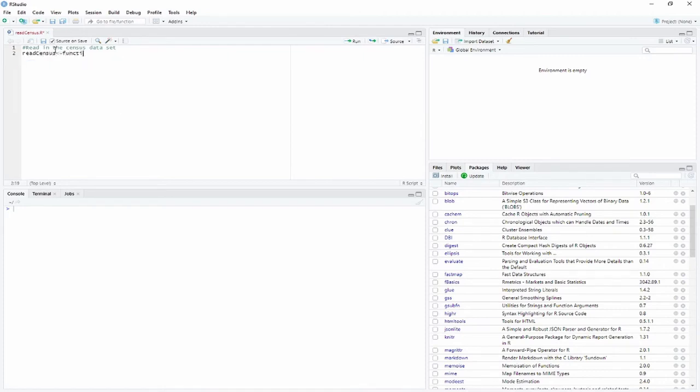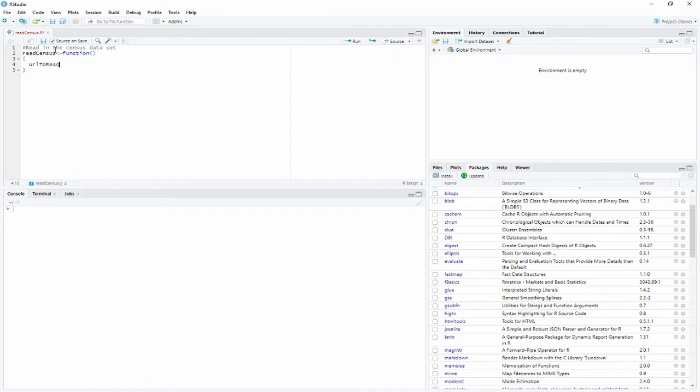Read census, assignment statement, is going to be a function with nothing sent to it. So open and close, we're going to put our open and close brackets and we're going to start our function. Now what we want to do is take all of that information that we did from chapter 6, the data munging chapter. If you have all of that code, you can copy and paste. I don't know where I put it because, you know, I'm so organized.